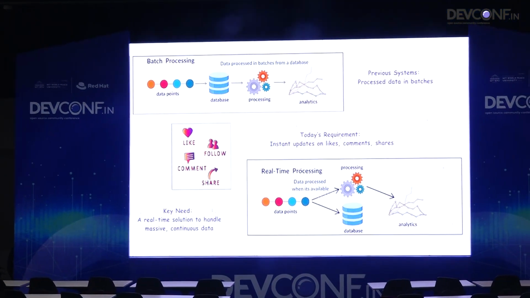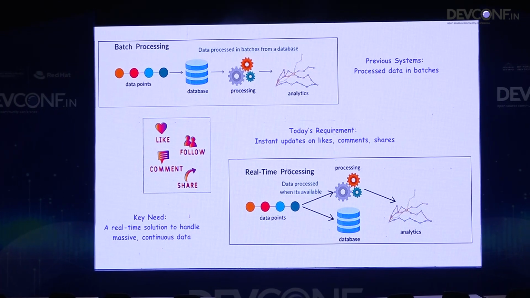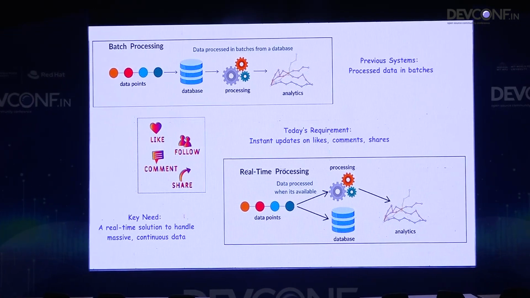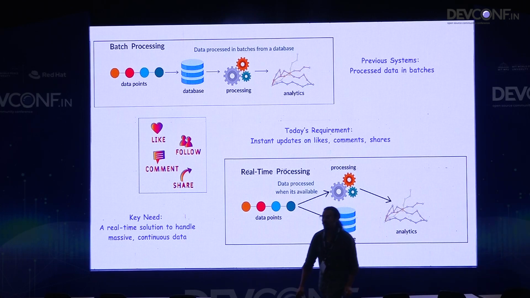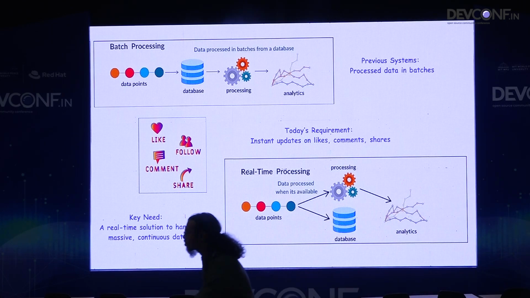So how is this part done? Here, real-time processing comes into the picture. All the data points come together and are stored in your database simultaneously. The processing on those data points is done, and you can see all the events happening in real time. If a user posts a picture, let's suppose I posted today's DEFCON post on my Instagram, many people are liking it and I am getting push notifications. All this processing is happening in real time, so that's why we need real-time processing.